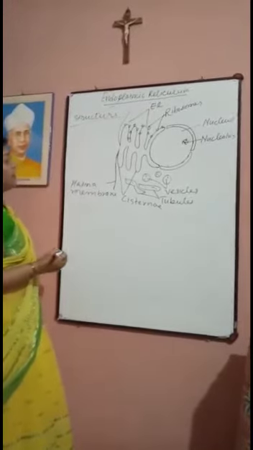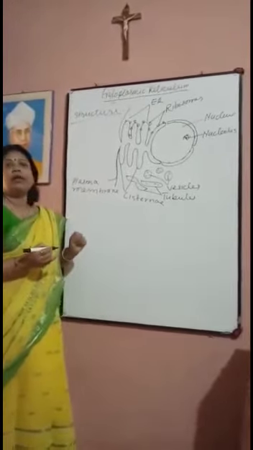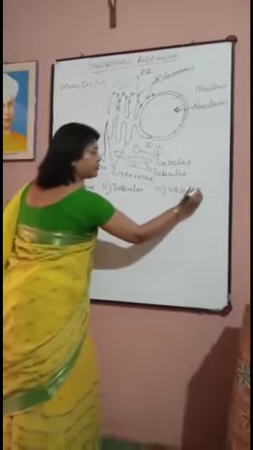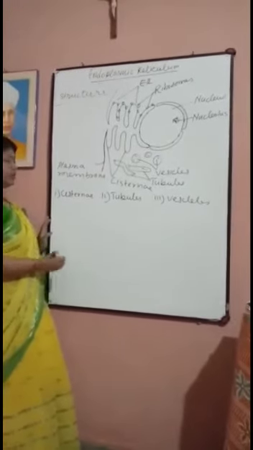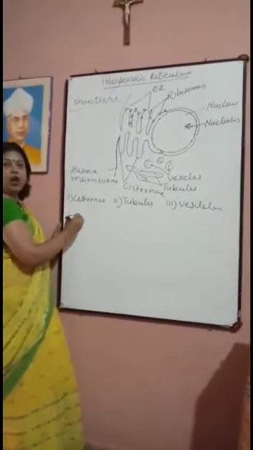There are three types of endoplasmic reticulum. First is cisternae, second is tubules, and third is vesicles. Cisternae are long, flattened, sac-like structures.